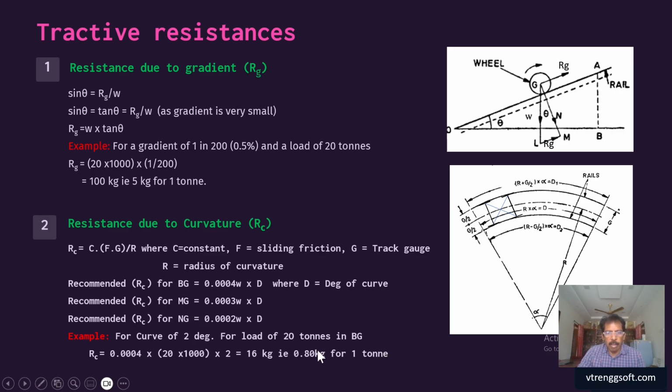I think this is the amount of resistance due to the curvature. It is based on the sharpness of the curvature. In BG, suppose the gradient is constant everywhere, then based on the radius of curvature, the amount of resistance will vary. So the sharper the curve, the more resistance than a flatter curve. This is due to the effect of the gradient and the curvature.